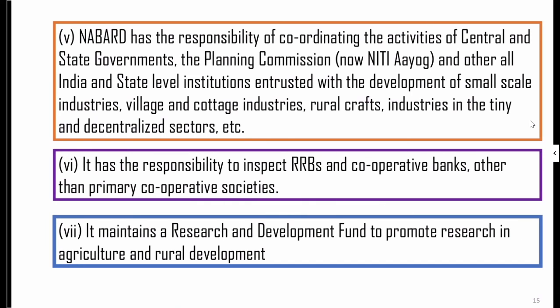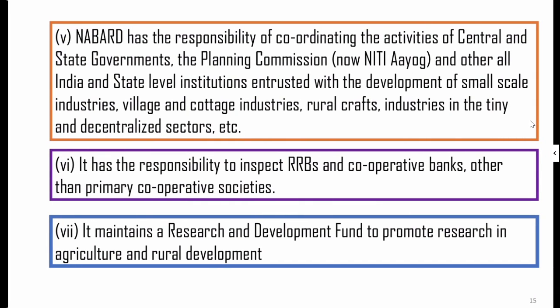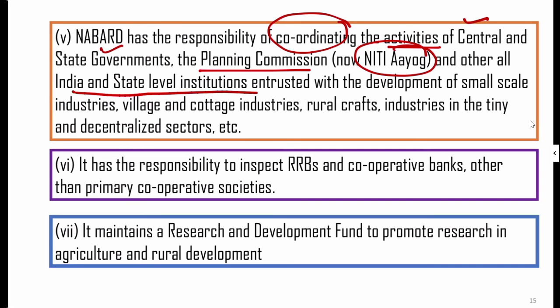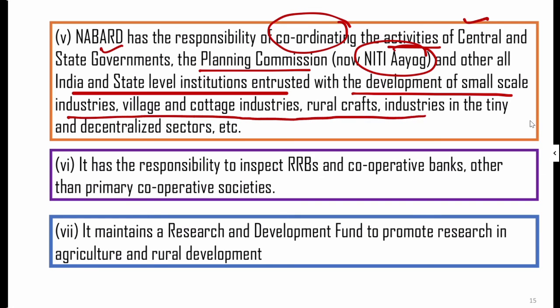Next feature is that NABARD has responsibility of coordinating activities of both central and the state governments, the Planning Commission, now called Niti Aayog, and all other India and the state level institutions entrusted with development of the small scale industries, village cottage industries, rural craft industries in the tiny and the decentralized sectors.